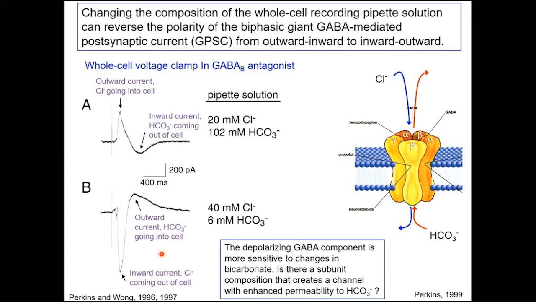So my question is, is there a subunit configuration that would give us a channel more permeable to bicarbonate? So you can see that there are 5 different subunits. Each one has many different isoforms. And knowing that, for example, alpha has 1 through 6, would there be a conformation there that would give us a channel with this higher bicarb permeability? And then would that be something we could target with drugs, if we knew what that conformation was, and just block the depolarizing GABA as an anti-seizure medication? Right now, our GABA antagonists block both the GABA A and the depolarizing GABA.